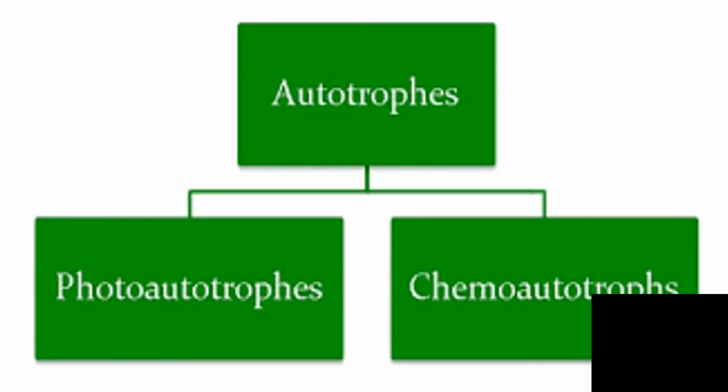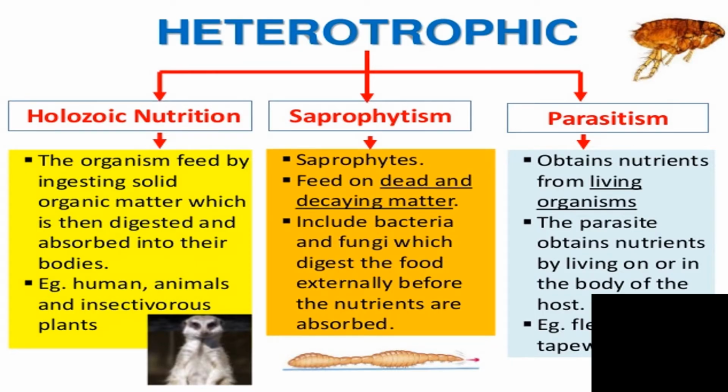Autotrophs are again divided into photoautotrophs as well as chemoautotrophs. Photoautotrophs use light energy, while chemoautotrophs derive energy from chemical reactions. Heterotrophs are again divided into holozoic nutrition, saprophytic nutrition, and parasitic nutrition. Parasitic bacteria live on plants and animals, while saprophytic bacteria depend on dead organisms for their food.